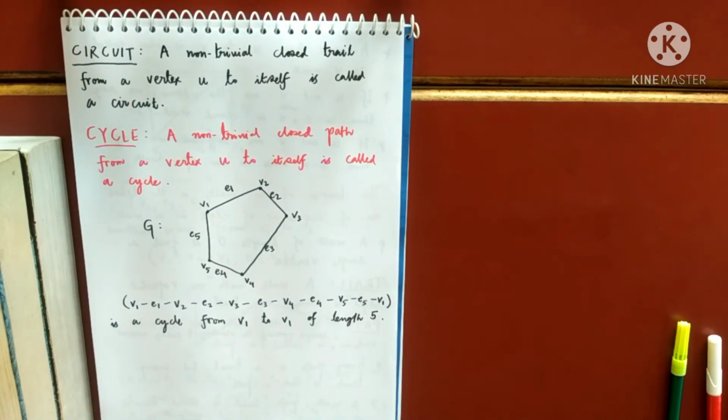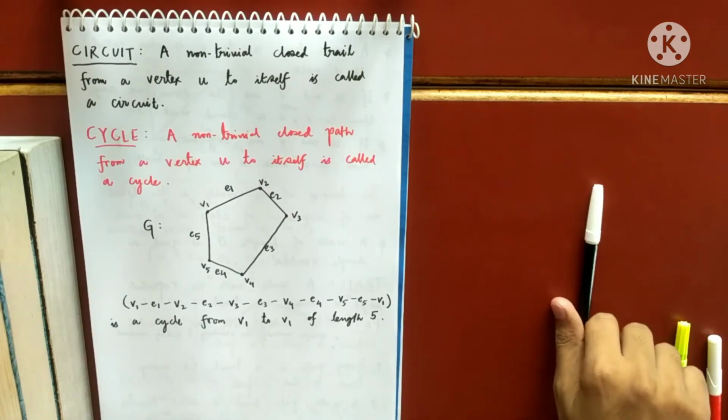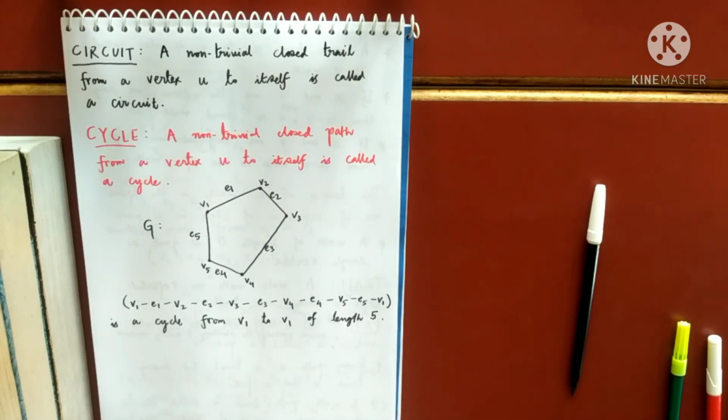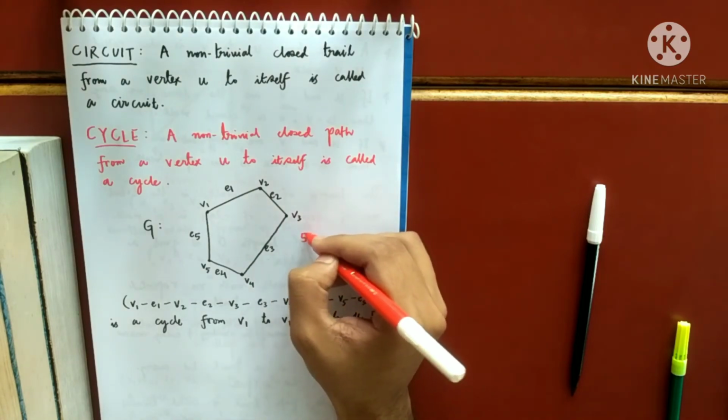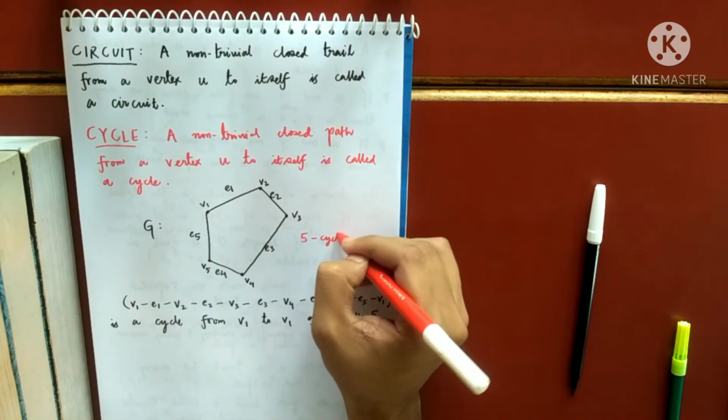Now if my cycle is of length k, that is called a k cycle. So this has length 5. I will call this graph a 5 cycle.